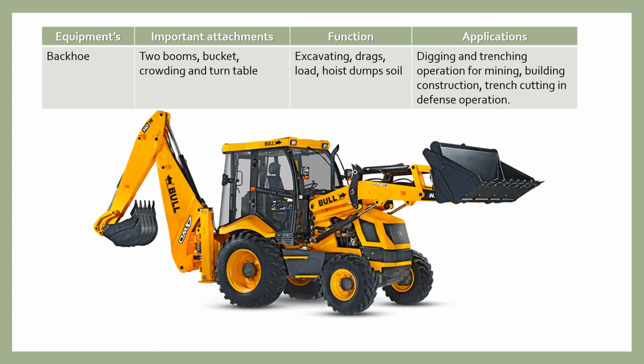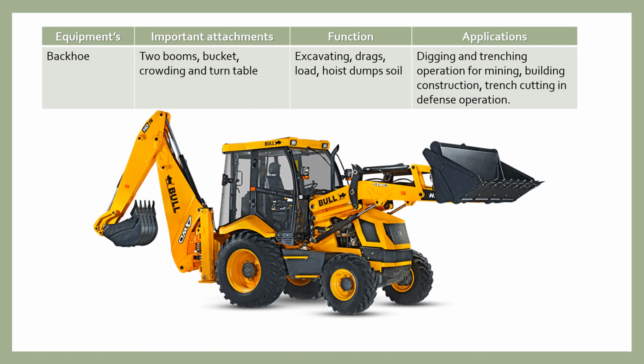Next is backhoe. A backhoe is a heavy equipment vehicle that consists of a tractor-like unit which is fitted with a loader style shovel or bucket on the front and a backhoe at the back.